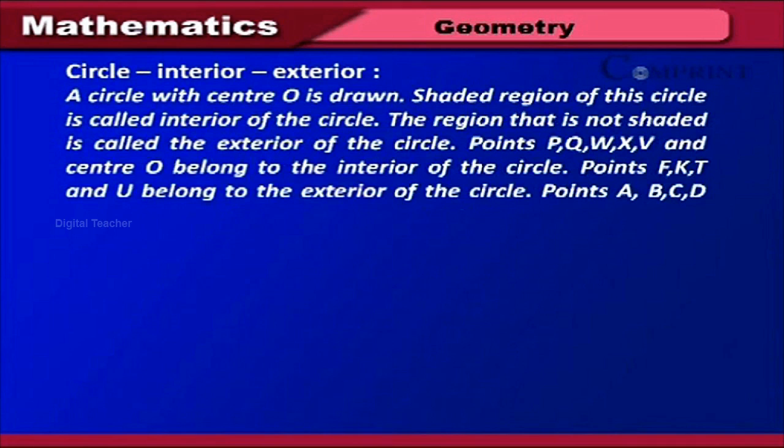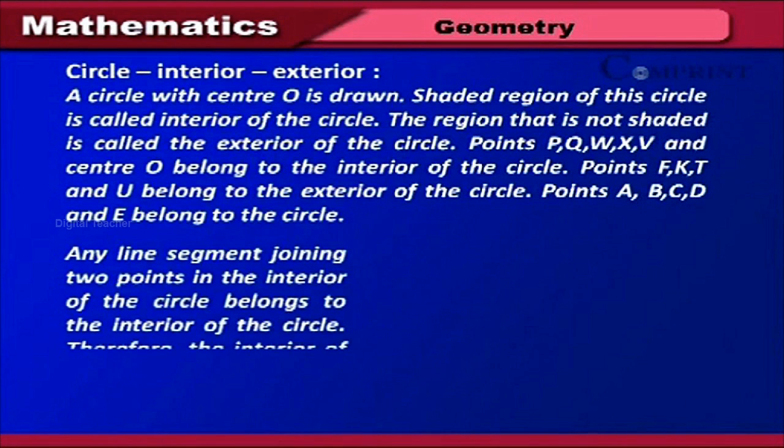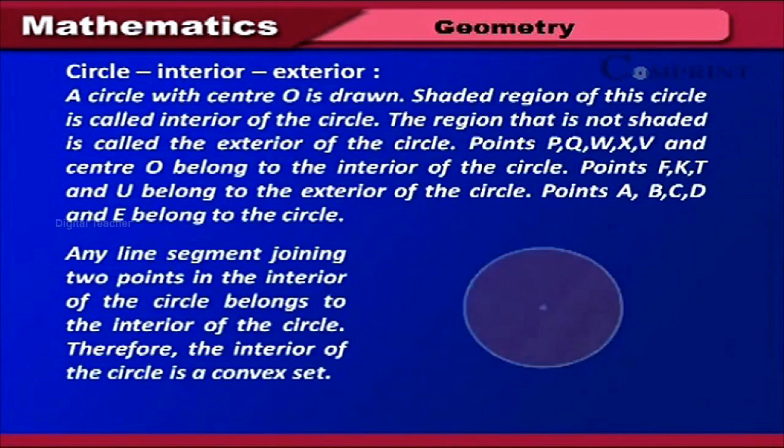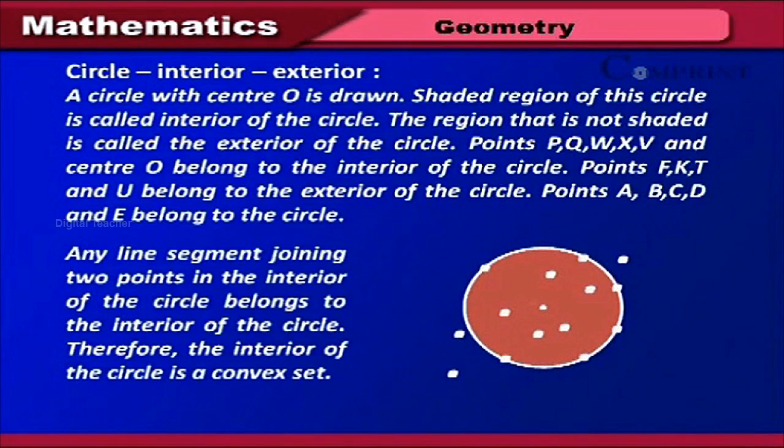Circle interior, exterior. A circle with center O is drawn. The shaded region of this circle is called the interior of the circle. The region that is not shaded is called the exterior of the circle.